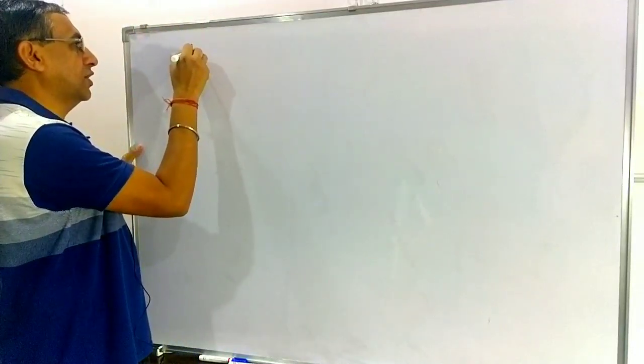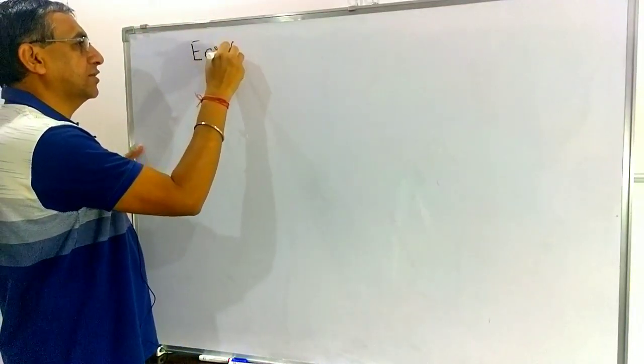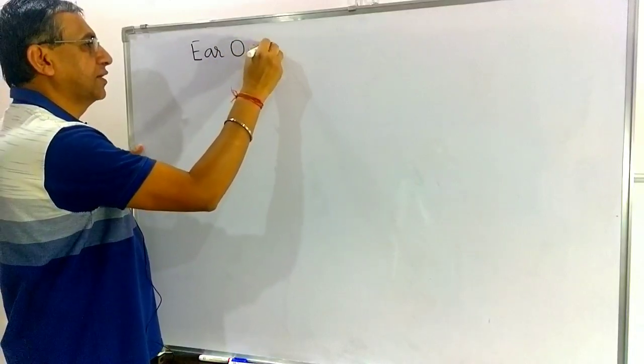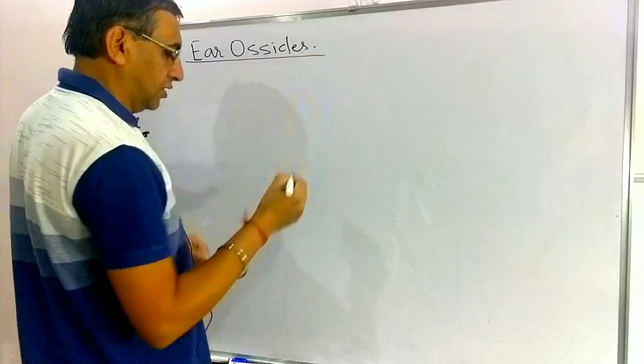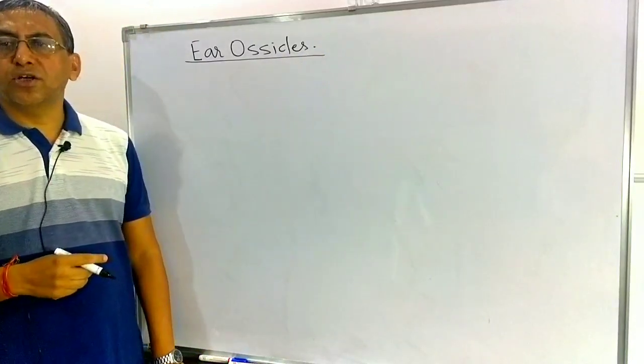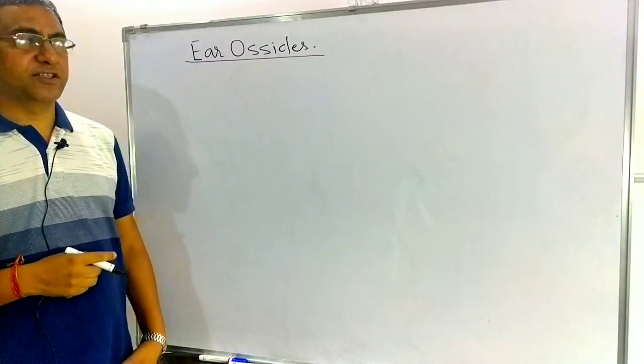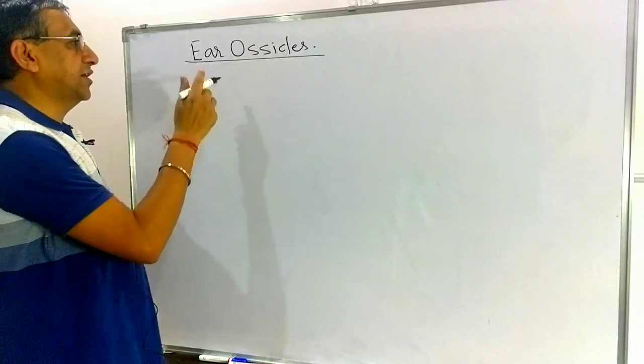First note down the heading: the ear ossicles. They are the small bones present in the ear, so they are known as the ossicles.